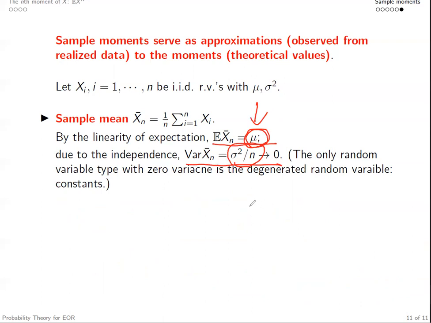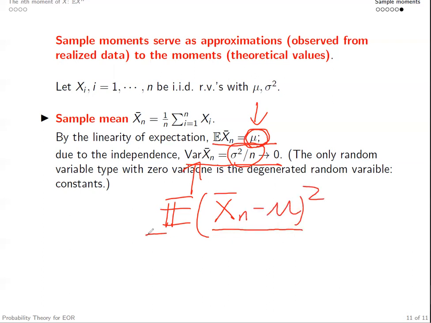We know the only random variable type with 0 variance is the degenerate random variable, constants. Right? Because the variance is essentially the square distance between this random variable and mu on average. This is the expected value of the square distance between Xn bar and mu.